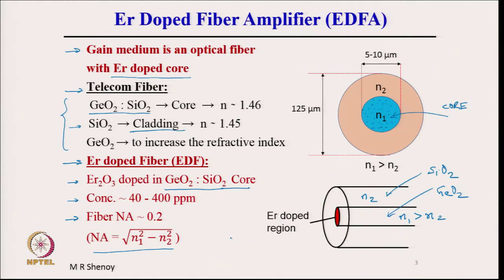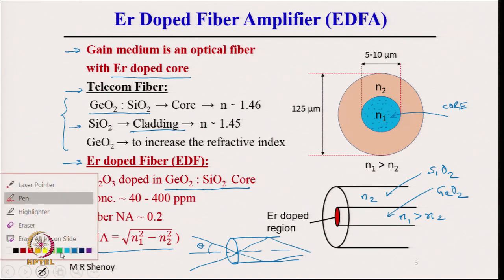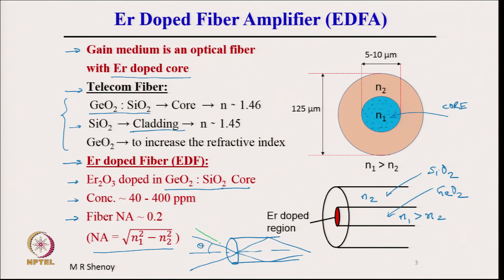Numerical aperture is given by this formula here, that tells us the angle of the cone that is acceptable. So, if you take the fiber here, let me draw the core only, and you are launching light. If angles up to a maximum theta are accepted, it means that if you launch up to this, then they will get trapped. If I launch a ray, let us say a ray coming at a higher angle, then this will not undergo total internal reflection, because it will not satisfy the critical angle condition and this will come out.